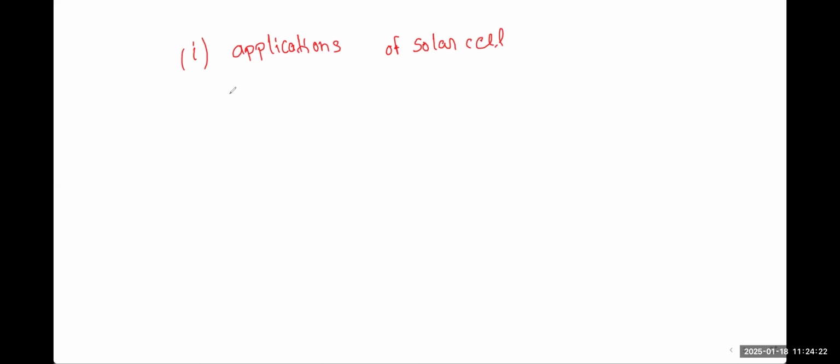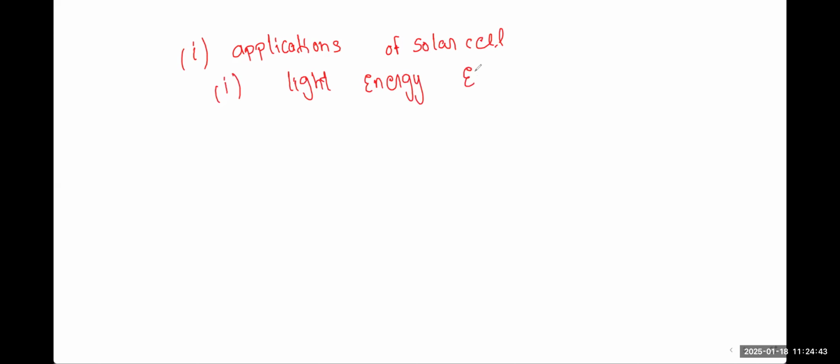Clear, everybody? This is a solar cell application. You can write that the solar cell is used for the conversion of sunlight. It works on the principle that light energy is converted into electrical energy.